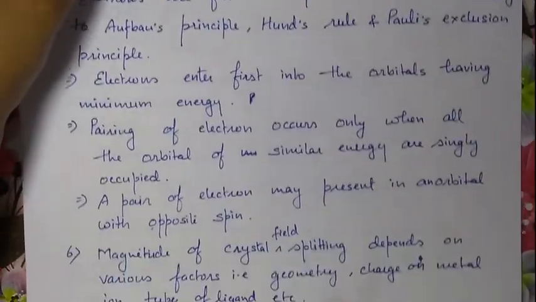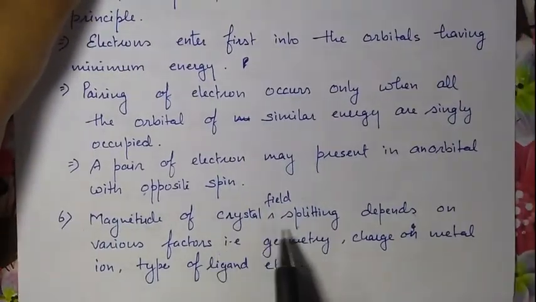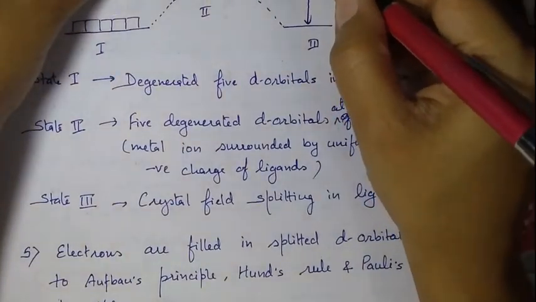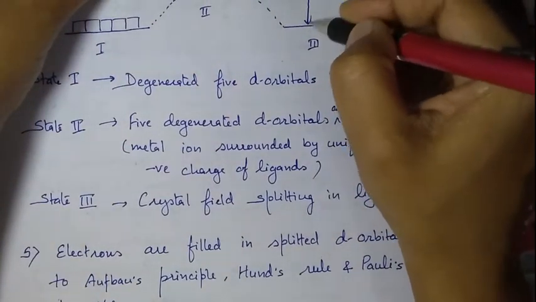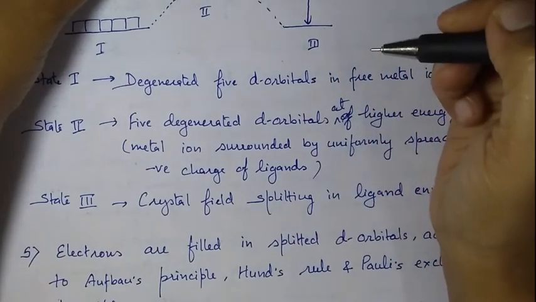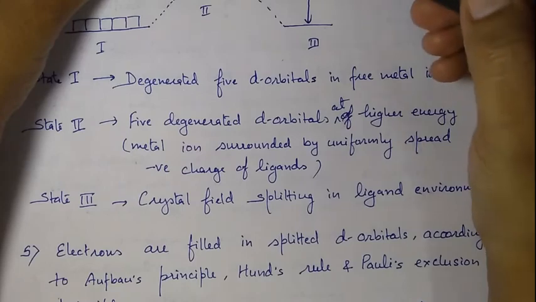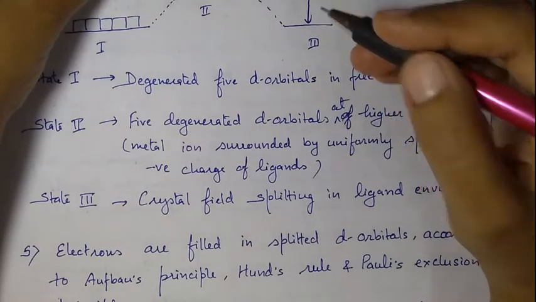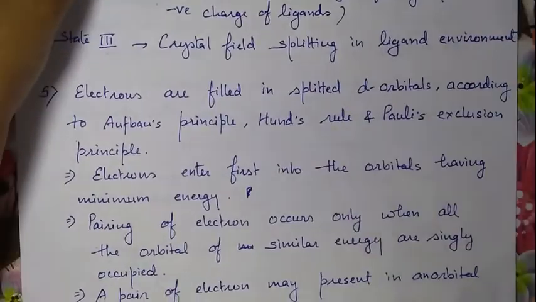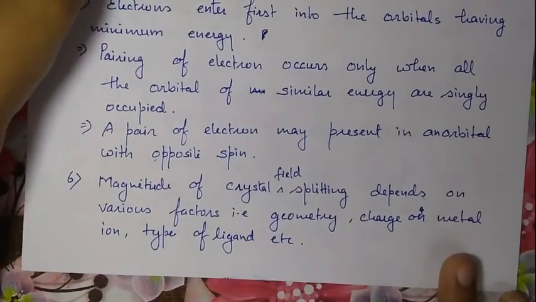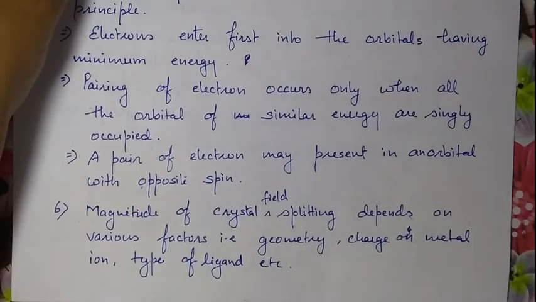Okay, then the magnitude of crystal field splitting energy, that is del, depends upon various factors such as geometry, charge on metal ion, type of ligand.